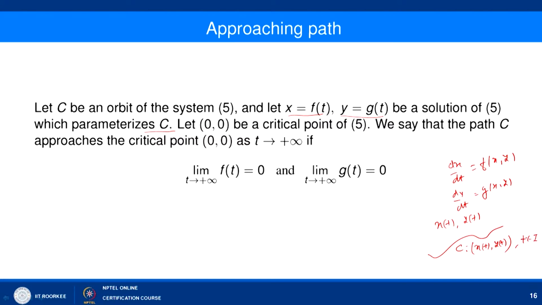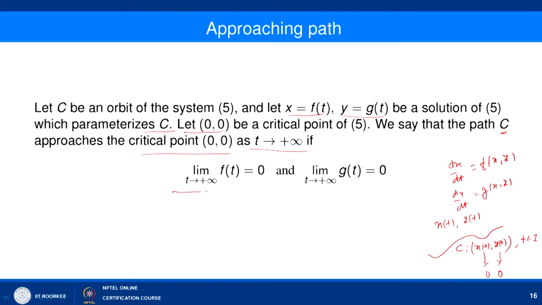Then let 0 comma 0 be a critical point of 5. We say that this path C approaches the critical point 0 comma 0 as t tending to infinity if the limit of x of t as t tending to infinity is 0, and the limit of y of t as t tending to infinity is 0.